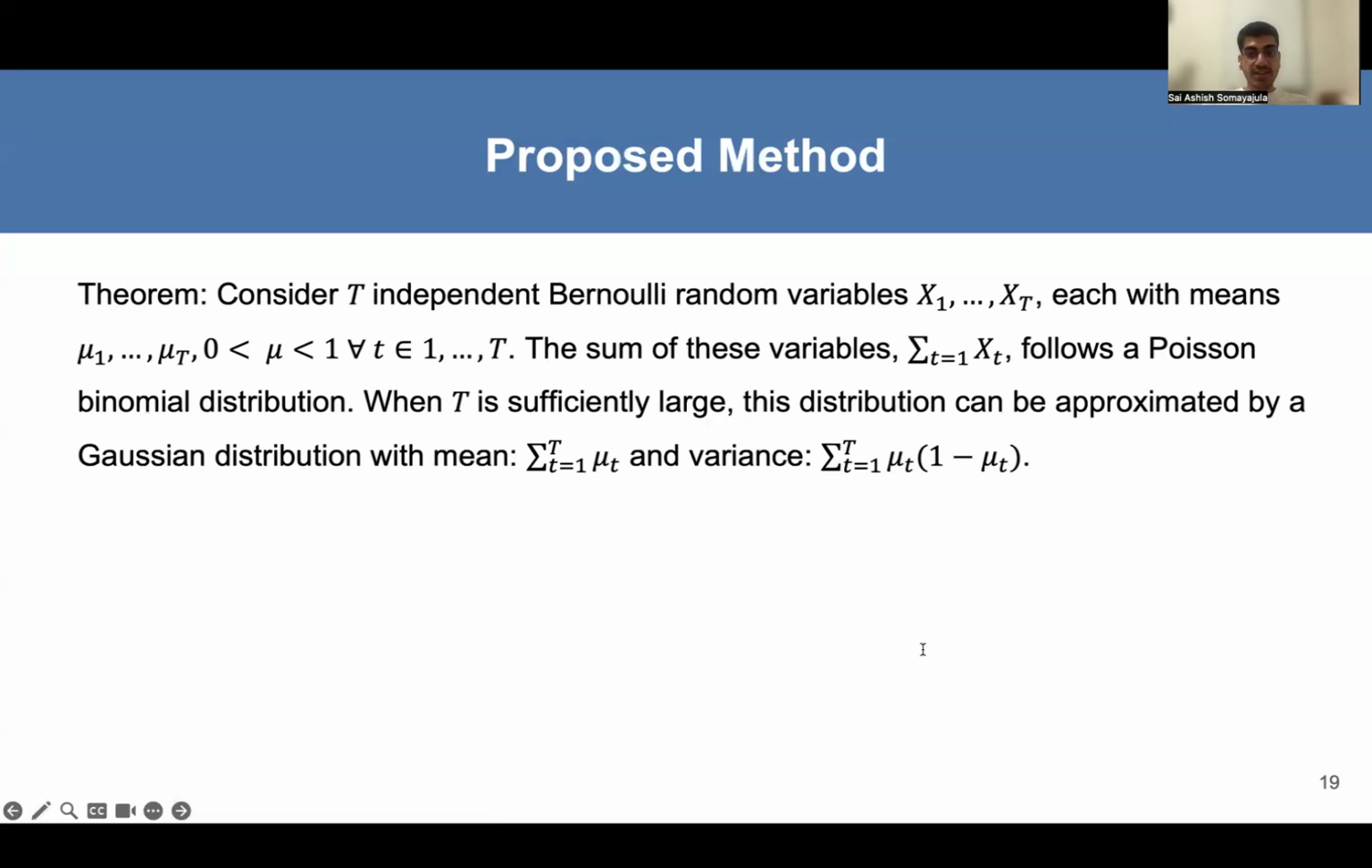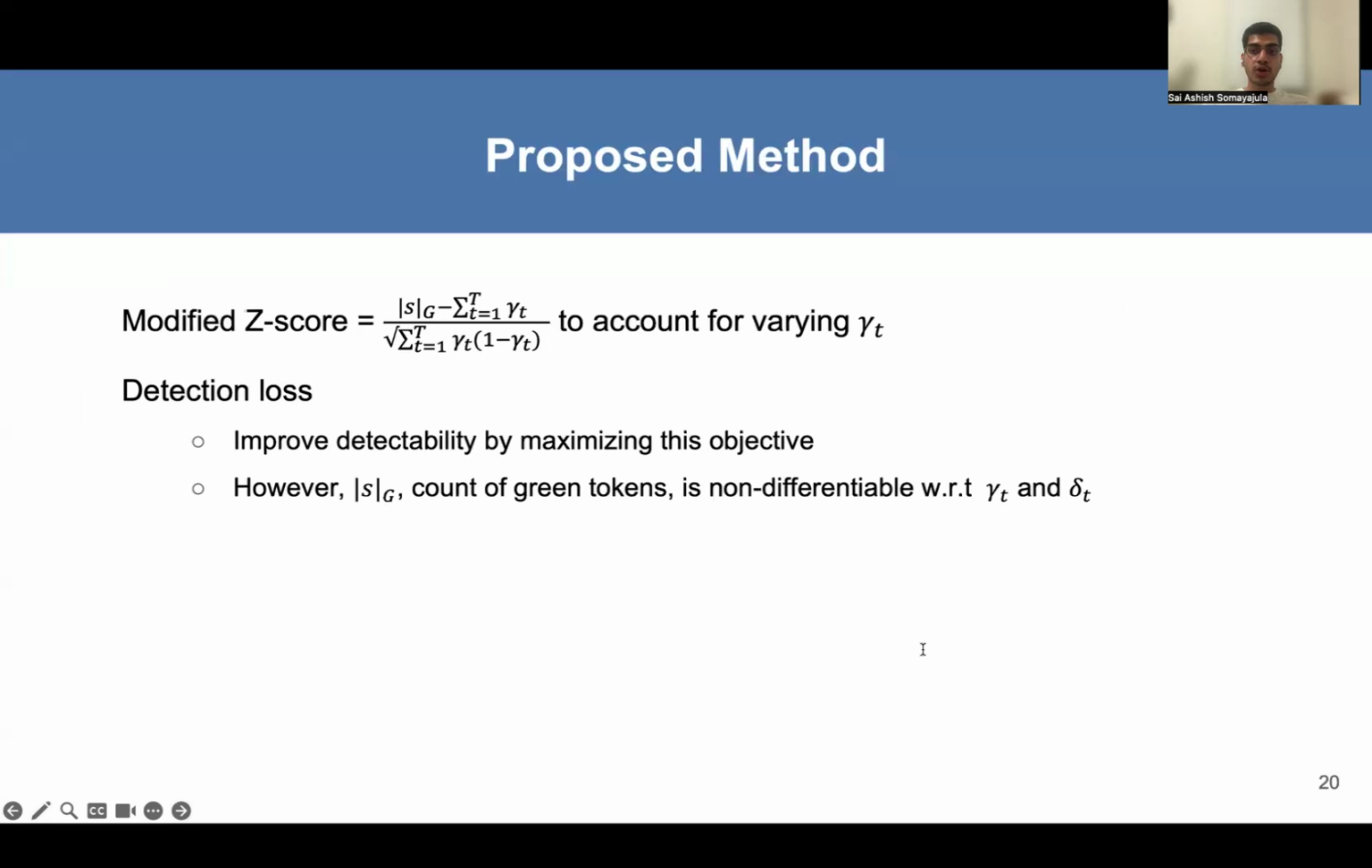Applying this to our context, each token can either be green, that is 1, or red, that is 0, following a Bernoulli distribution with mean gamma t. The total number of green tokens is the summation of these Bernoulli random variables, forming a Poisson binomial distribution. Thus, the modified z-score is formulated using the mean and the variance of the distribution, assuming T is sufficiently large. We propose to directly maximize this objective to improve detectability.